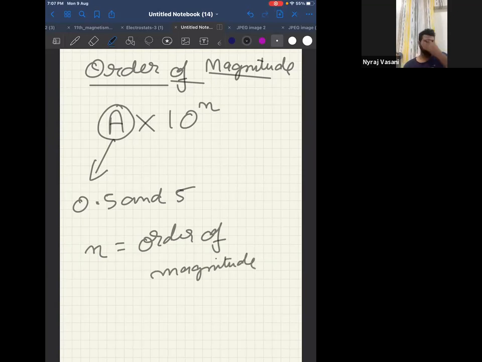I'll explain. First, make a note. Whenever you see any number in the form of a into 10 power n, first you should check whether a is between 0.5 and 5. If the answer is yes, then whatever power 10 is raised to, that is called the order of magnitude.